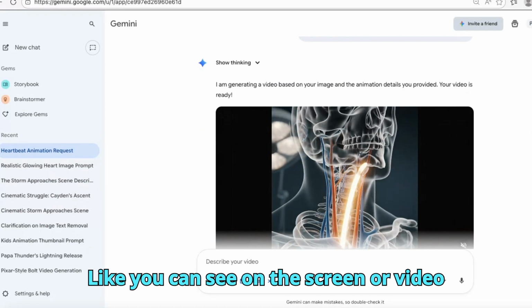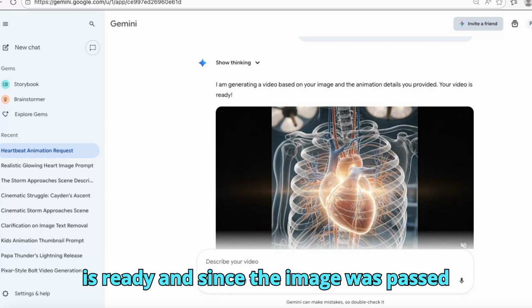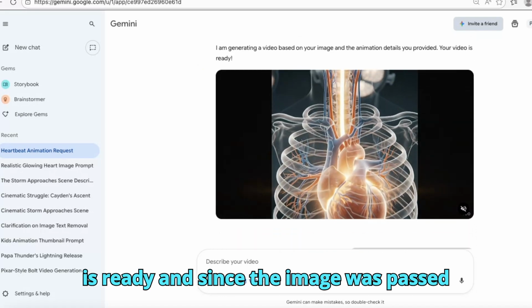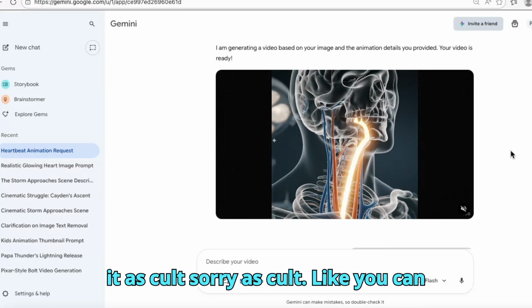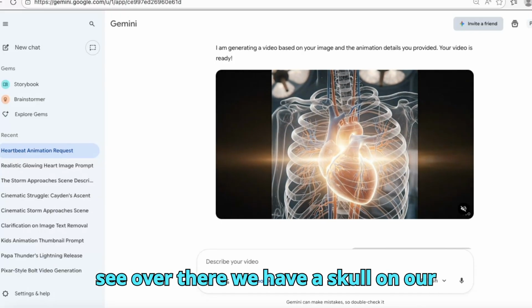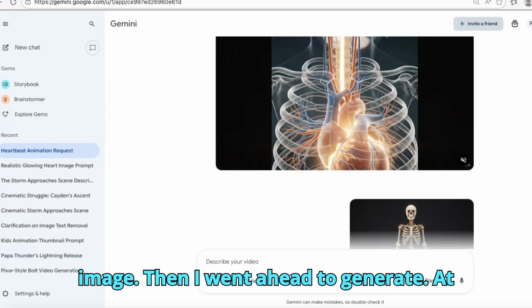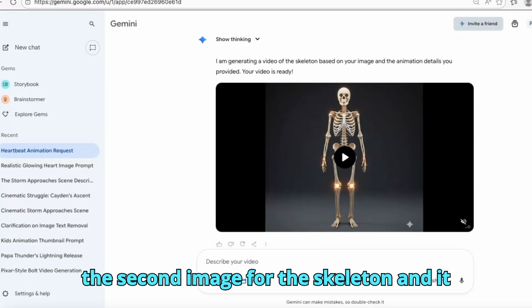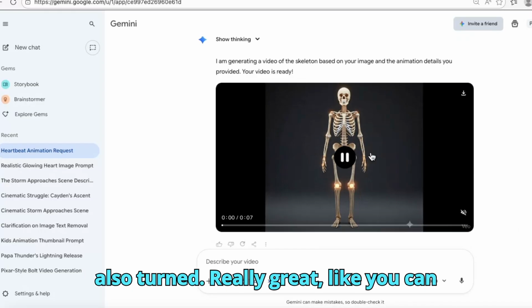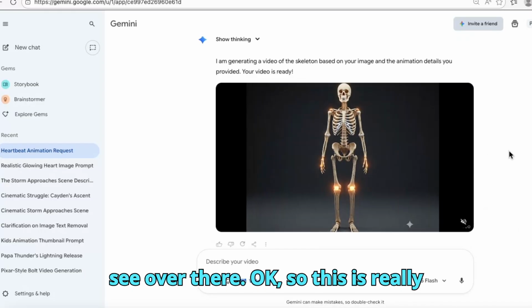Like you can see on the screen, our video is ready. And since the image was half, the AI thought it through and added onto it a skull, like you can see over there. We have a skull on our image. Then I went ahead to generate the second image for the skeleton, and it also turned out really great, like you can see over there.